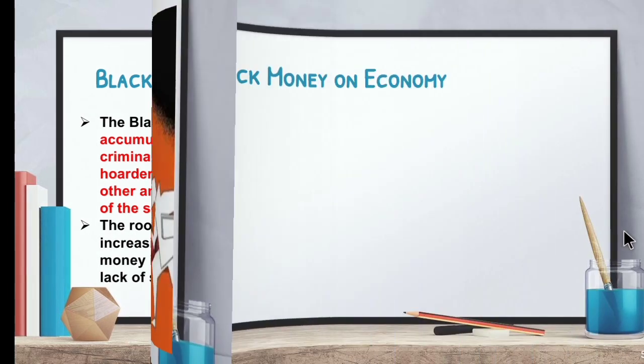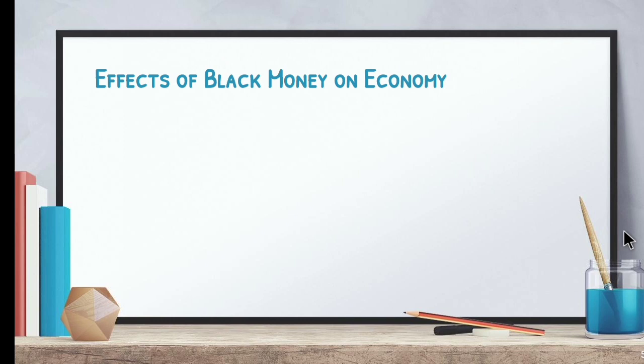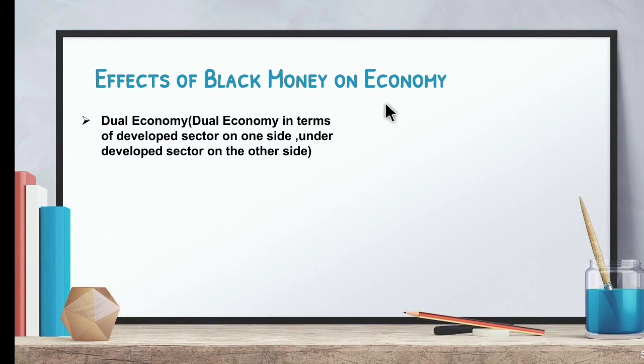So next is the effects of black money on economy. So what are the effects? First one is dual economy. So dual economy in terms of developed sector on one side and underdeveloped sector on the other side. So because of black money, we have two economies. One is the developed sector. Another one is the underdeveloped sector. The person who shows a lot of false accounts will come under the developed sector. So the person having the highest amount of black money comes under the developed sector. Whereas the other one is the underdeveloped sector.